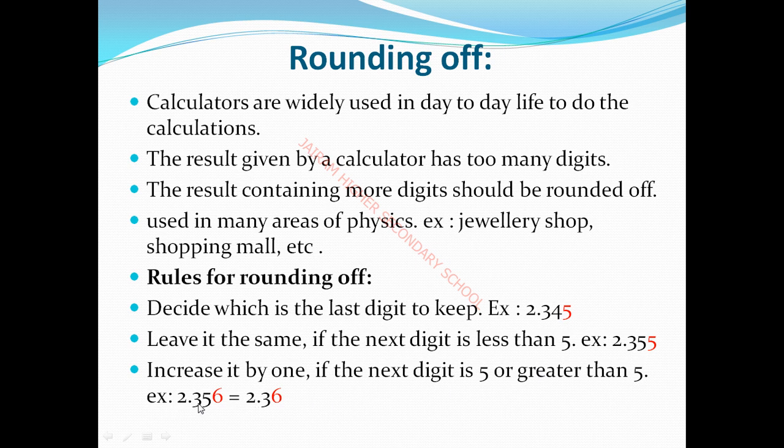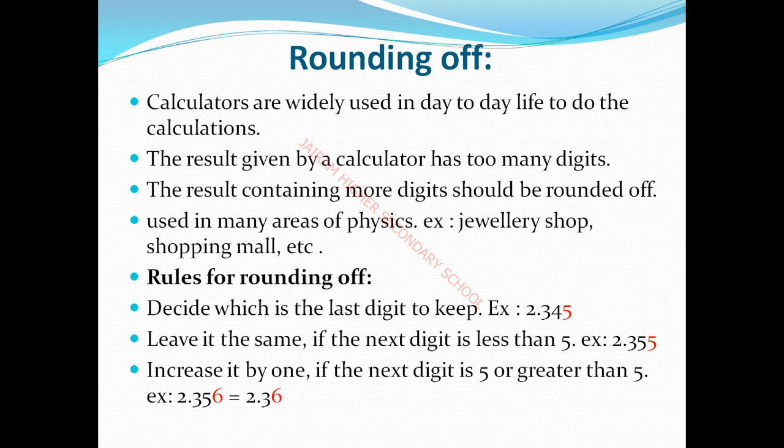So for example, 2.356 is being rounded off. The 6 is greater than 5, so the previous digit is increased by 1. 2.35 plus 1 gives 2.36, so the final answer is 2.36. That means rounding off.